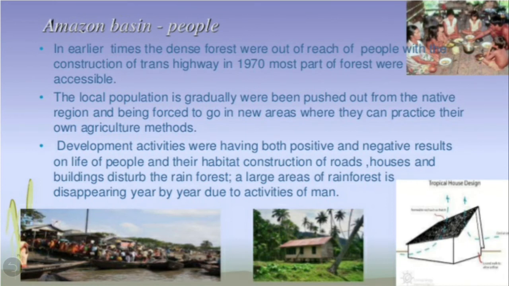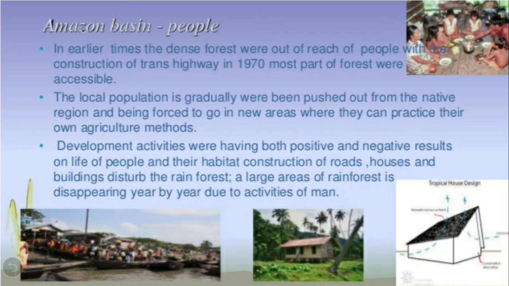Now let's talk about the people in this area. In earlier times, the dense forests were out of reach of people. With the construction of the Trans Highway in 1970, most parts of the forest became accessible. So children, in the olden times, people could not reach these forests because there was no construction of railways. But in 1970, most parts of this forest were cleared and the trans highway was constructed, and now the people can move in this area.